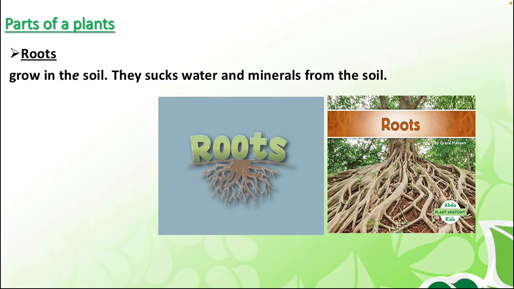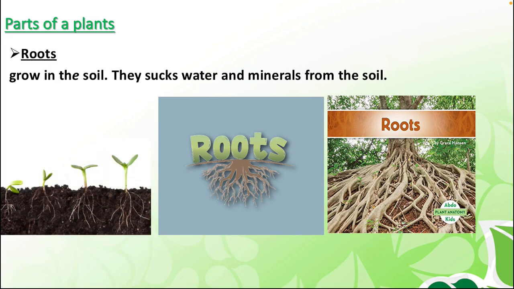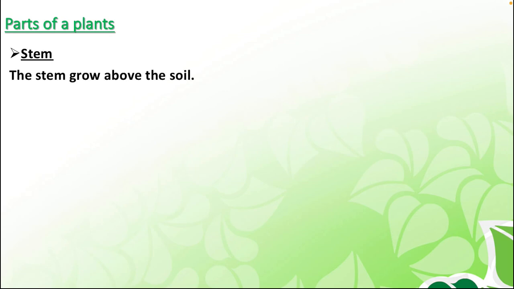Roots fix the plant in the soil. You can see this in the picture. The roots hold the plant in the ground and take in water and nutrients for plant growth. In the last picture, you can see that slowly, as the plant is growing, the roots are also getting stronger and bigger.